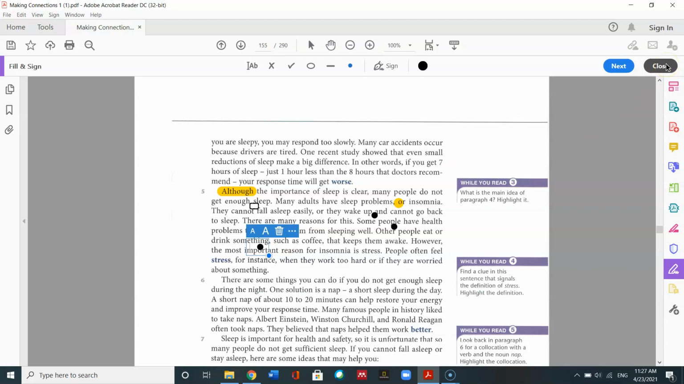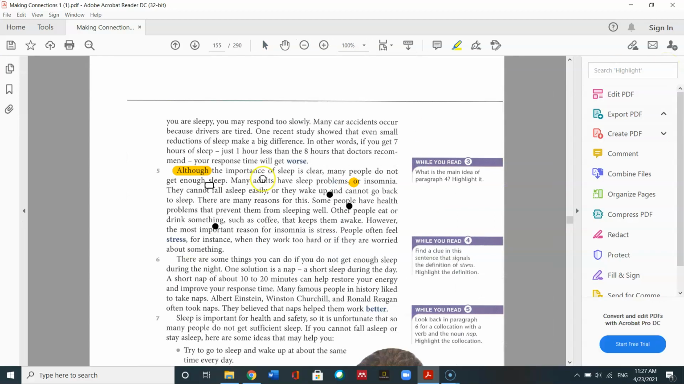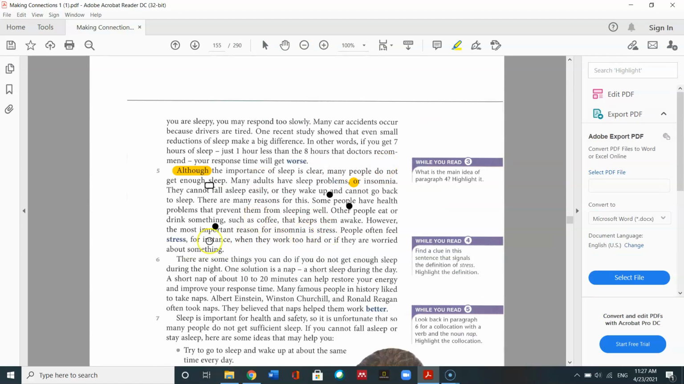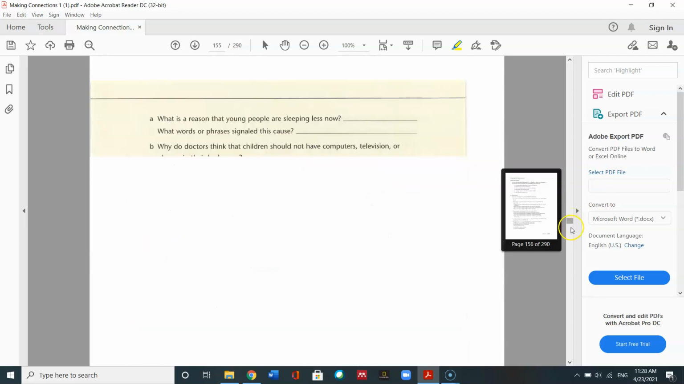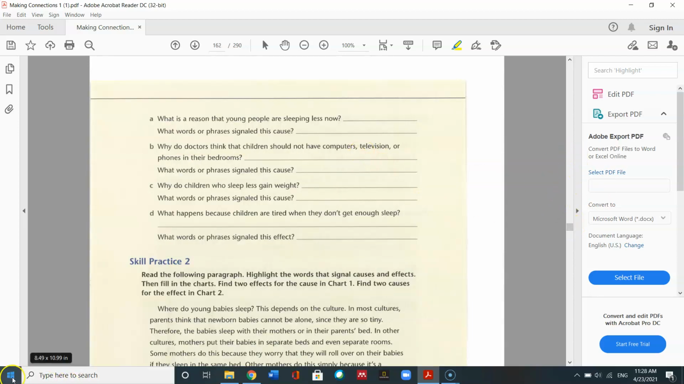So, this also tells us a little bit of the meaning of the word stress. So stress means when you work too hard or worry about something. So that's another one of our vocabulary words, stress. Okay, since we've read this paragraph, let's go ahead and read the next one.